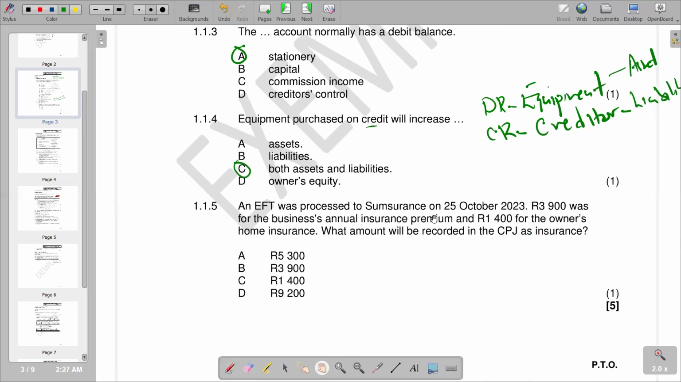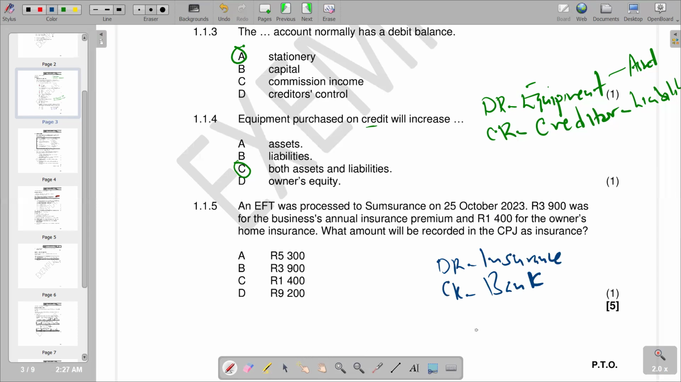We say an EFT was processed to Self-Surance on 25 October 2023. 3,900 rands was for the business annual insurance premium, and 1,400 for the owner's home insurance. What amount will be recorded in the cash payment journal as insurance? So basically there, we've got two double entries. For the first one, where insurance is being paid for business annual insurance, we are going to debit insurance, and then we are going to credit our bank.